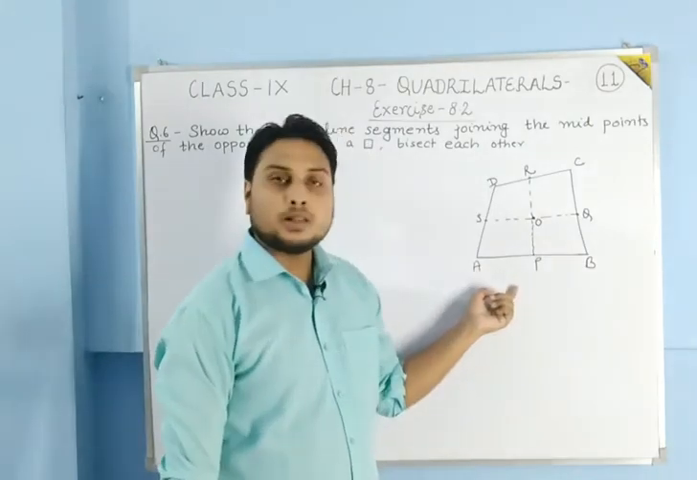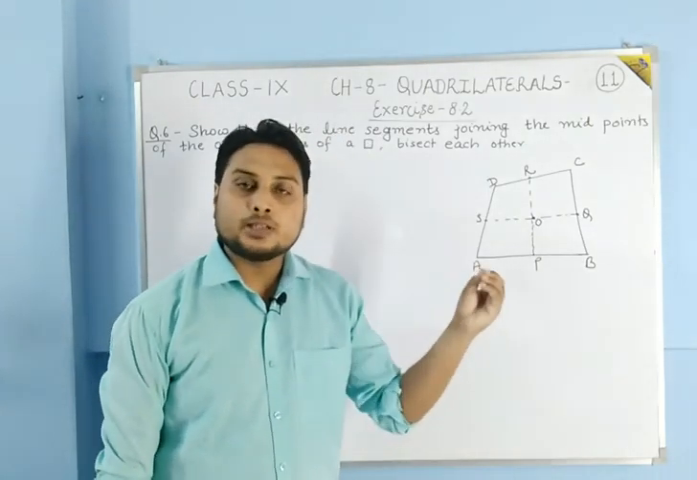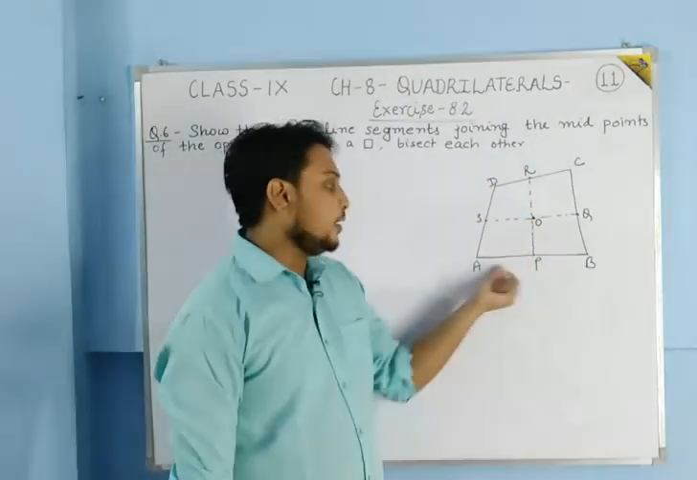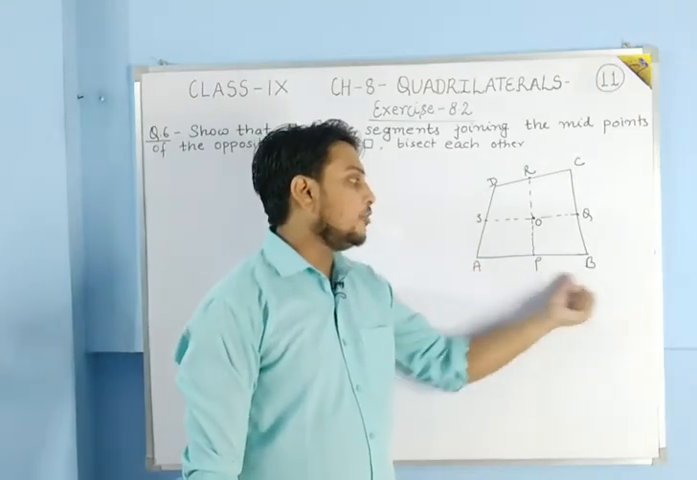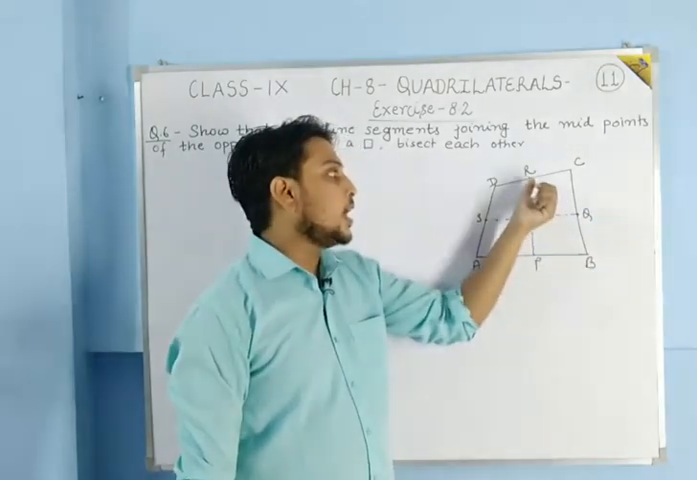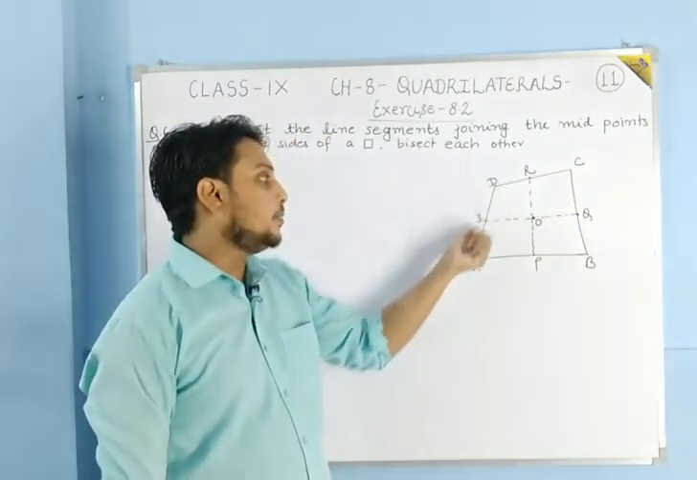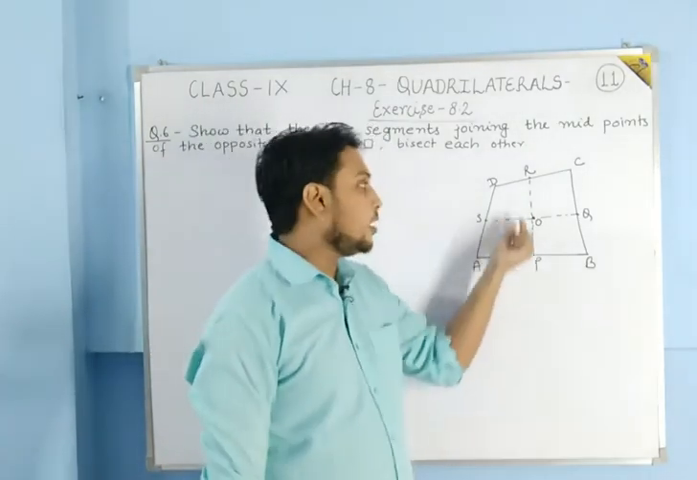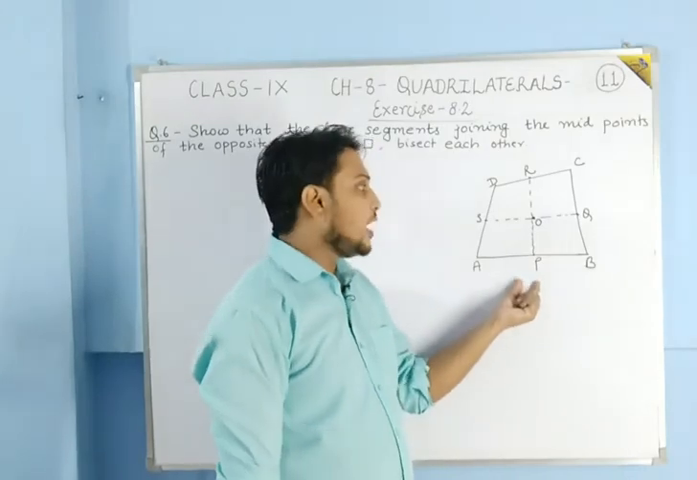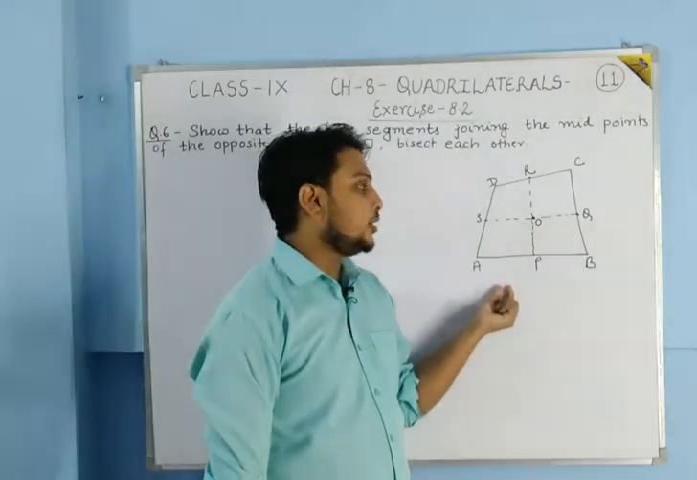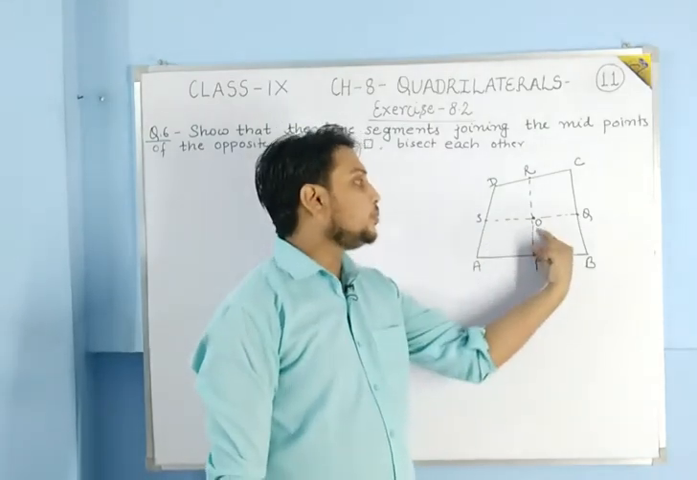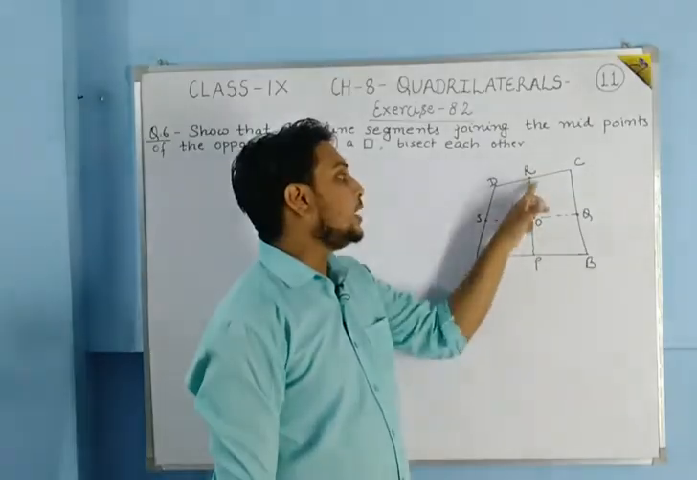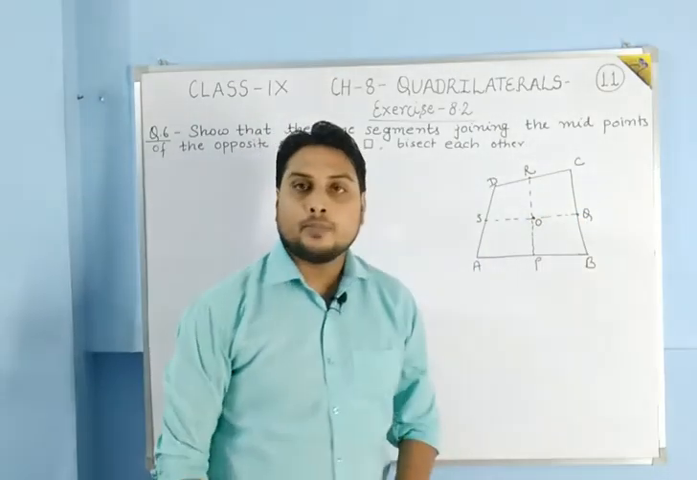So we have to show that if we join the midpoints of the opposite sides of the quadrilateral, see here, we have supposed that P is the midpoint of AB, Q is the midpoint of BC, R is the midpoint of CD, and S is the midpoint of DA. If we join these midpoints, we have to show that they bisect each other. That means we have to show that PO is equal to OR, and OQ is equal to OS.